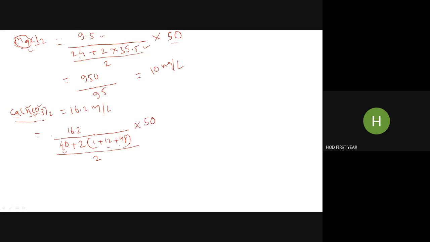Okay. So accordingly you can calculate. 2 into 50 means 100. So 100 you can take over here.